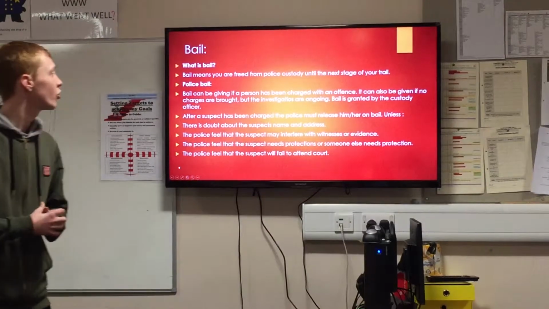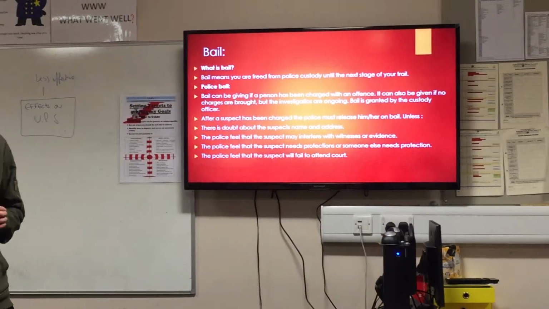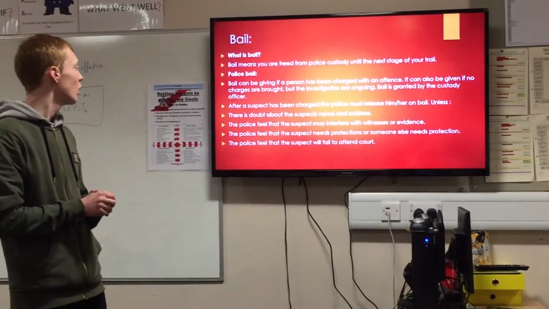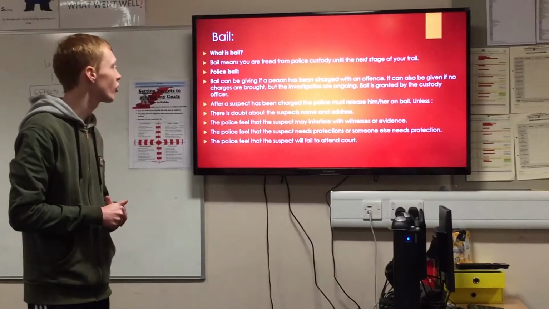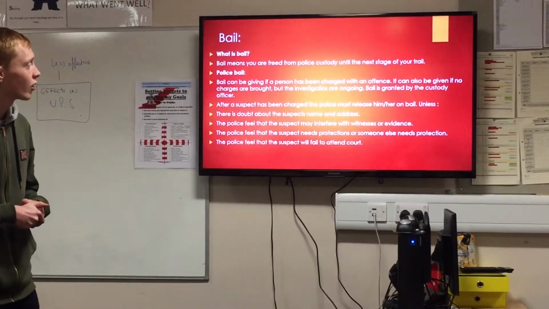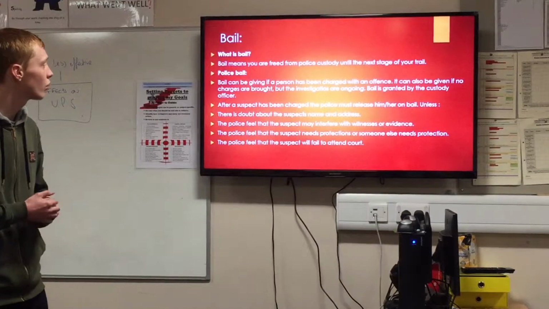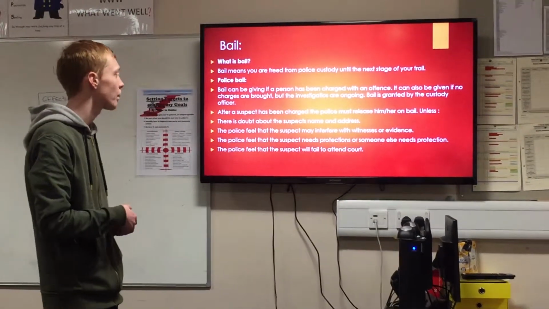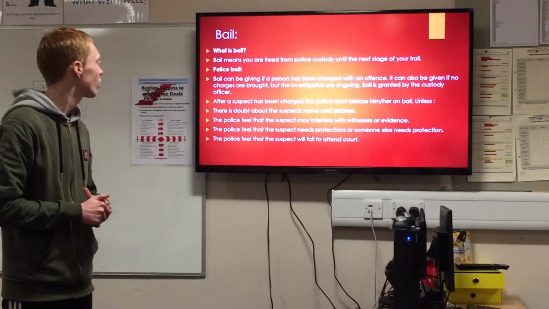Bail. Bail means you are freed from police custody until the next stage of your trial. Police bail. Bail can be given if a person is being charged with an offence. It can also be given if no charges are brought, but the investigations are ongoing. Bail is granted by the custody officer.